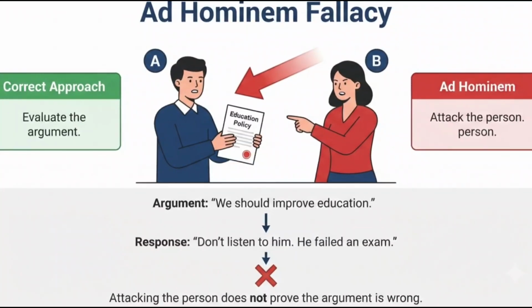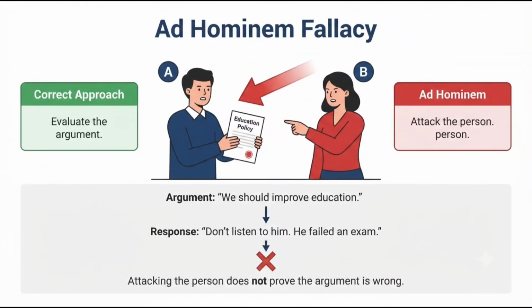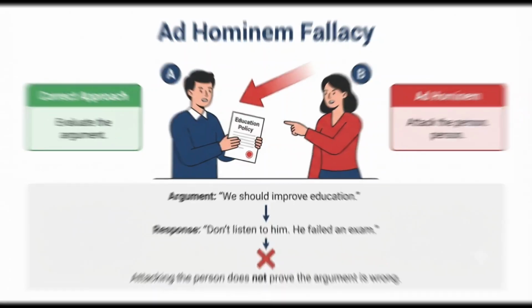One common informal fallacy is the ad hominem fallacy. Instead of answering an argument, a person attacks the character of the speaker. For example, do not believe this opinion on education because he failed an exam. Whether the person failed an exam does not determine whether the argument is correct.